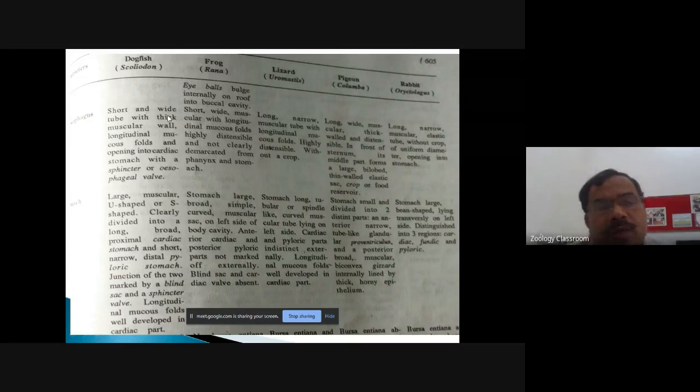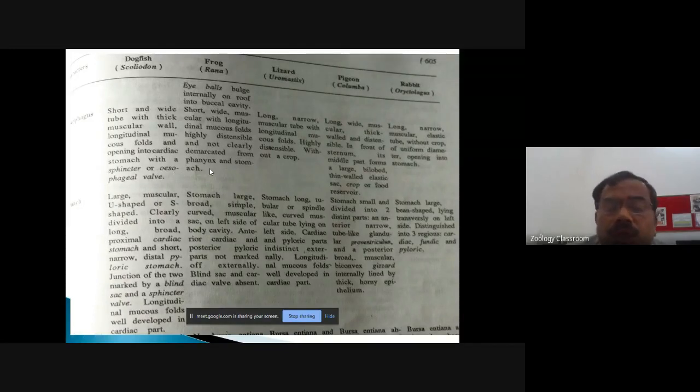So it is short and wide with thick muscular wall, and the longitudinal mucous folds are present. This esophagus is opening into the cardiac stomach with a sphincter, which is called as the esophageal sphincter. So this is the condition present in the scoliodon.